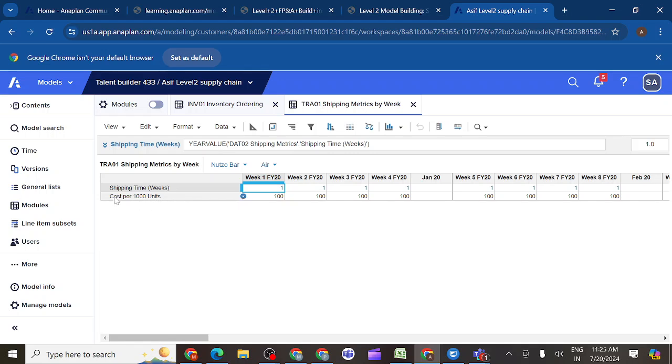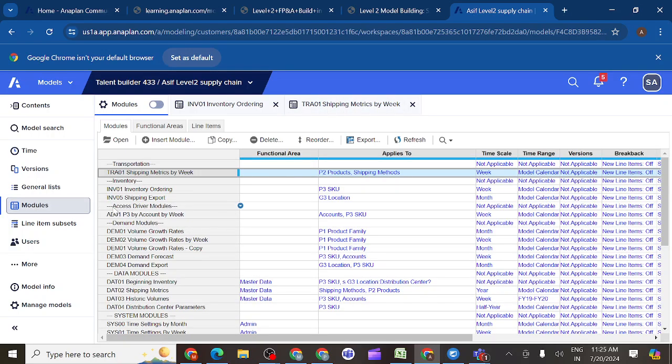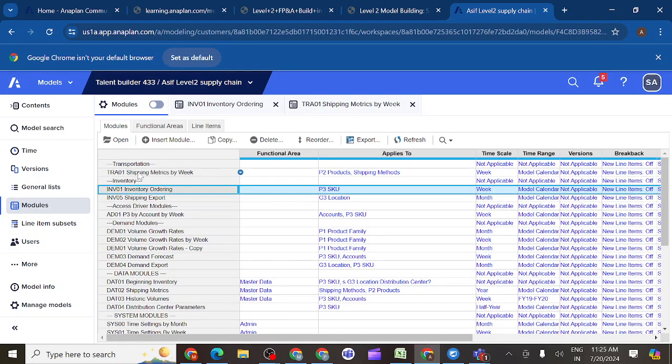So if I want to write the formula for this one, I need to bring Transportation 01 into Inventory 01. So this is my source and this is my target. Do I have the same dimensions here? You can check here, what are the different dimensions we have? Parent child. P2 products and P3 SKU.